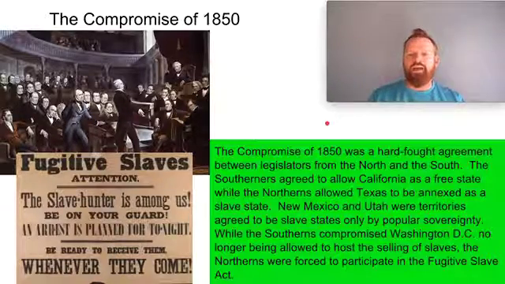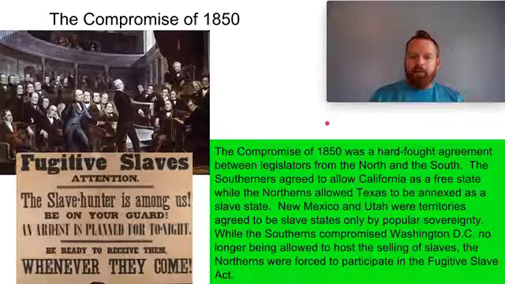The Southerners agreed to allow California as a free state, which they obviously didn't want. They wanted another slave state to help empower their voting ability in legislative matters. And the Northerners allowed Texas, which they did not want, to be annexed as a slave state. New Mexico and Utah territories were a middle ground where they were slave states only by popular sovereignty. So if the locals decided to vote for it, that's what it would become.